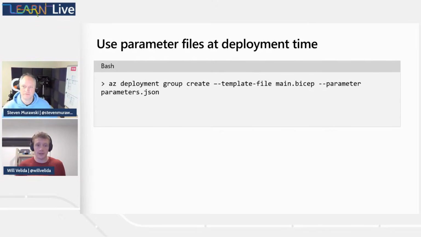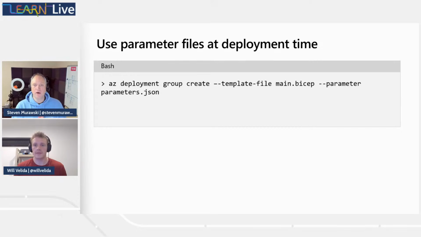So within this command, we're running our az deployment group create command. Our template file is a Bicep file. So that main.bicep file that you created just now, that would be our template file. And then for our parameter files, we just use the JSON parameters file, and we'd use that as our parameters for our template. Okay. And if we were doing this in PowerShell, it would be New-AzResourceGroupDeployment, and we'd have a TemplateParameterFile argument. So yeah, pretty similar experience.